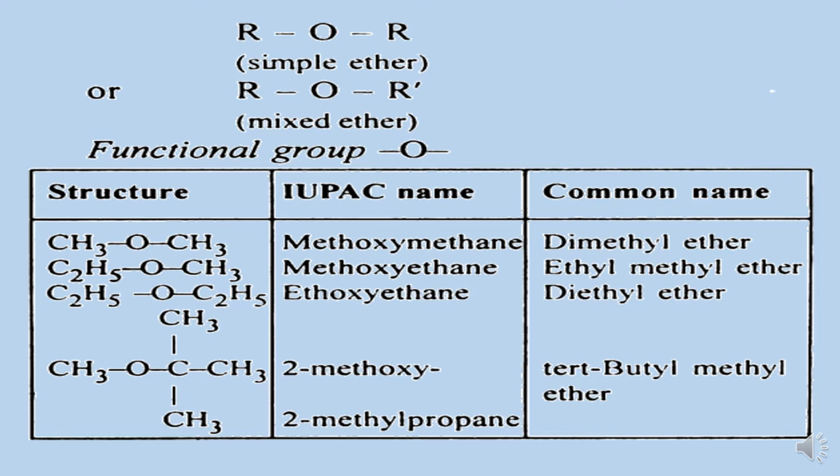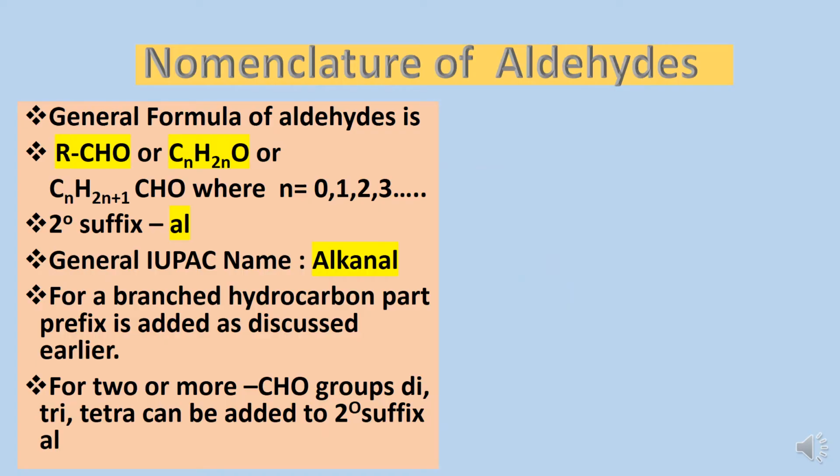For the second compound, the smaller group is CH3. It is a mixed ether. The smaller group will be taken as prefix and the larger one will be taken as the parent name, having alkane. Name would be methoxyethane. For the third one, a simple ether, it would be ethoxyethane. And for the fourth one, we need to select the longest chain of maximum carbon atoms. That would be a straight chain of 3 carbon atoms to the right side of the ether group, and the group OCH3 is present at the second carbon atom. So the name would be 2-methoxy-2-methylpropane.